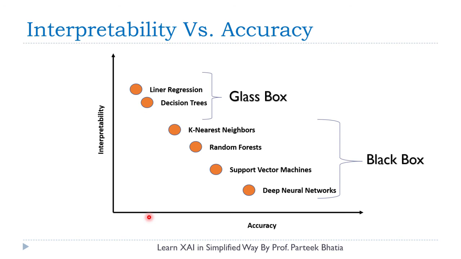So due to this, most of our AI models are based on black box classifiers. So it becomes very important to have some technology and means to interpret these black boxes. How we can open these black boxes and make them interpretable by using various explainable AI techniques, we are going to discuss in our next session.